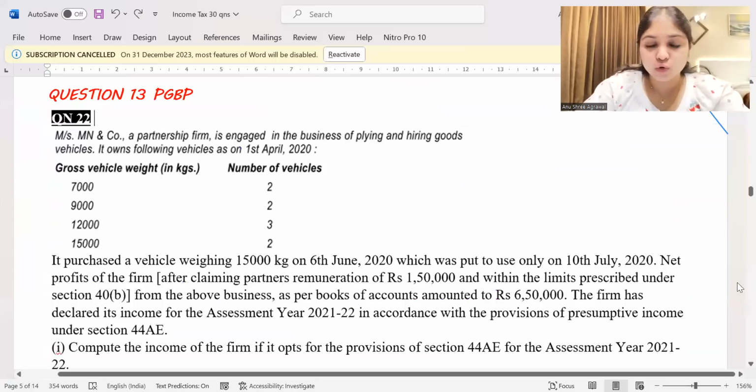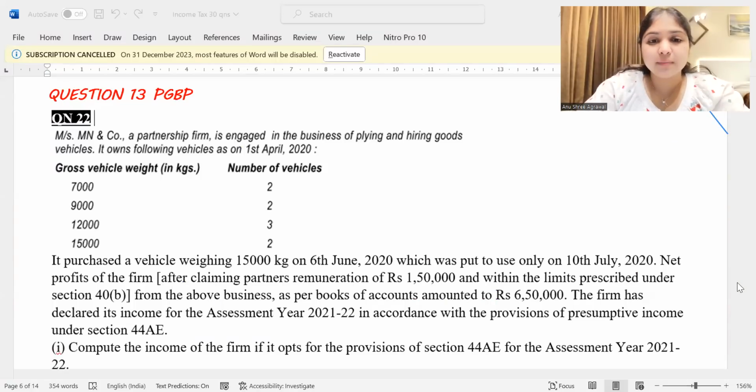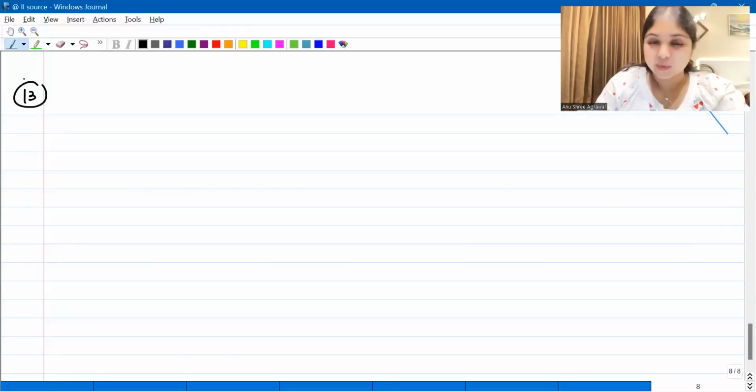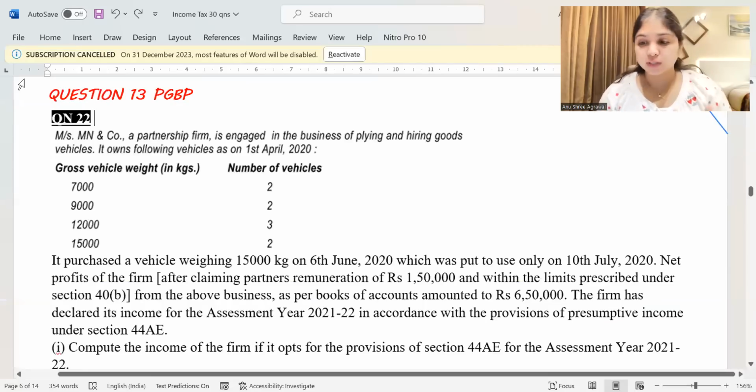Now I'm taking you to question number 13. Question number 13 is all about section 44AE. We will give this question one single reading. With this one reading, the question should be clear to us. Look at what the question says.